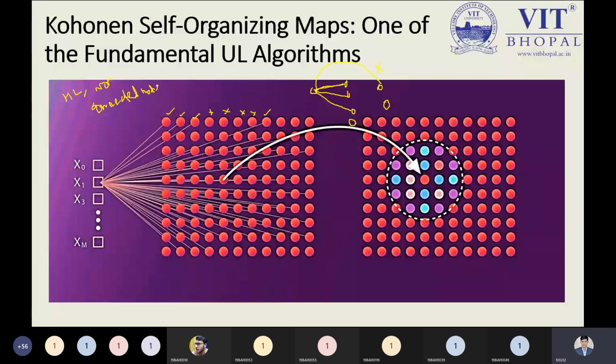From this point, if we are choosing this node randomly, I can write that here: this node is selected randomly. From this node to the other nodes, we need to determine some distance, and that distance can be calculated by the equivalent distance.